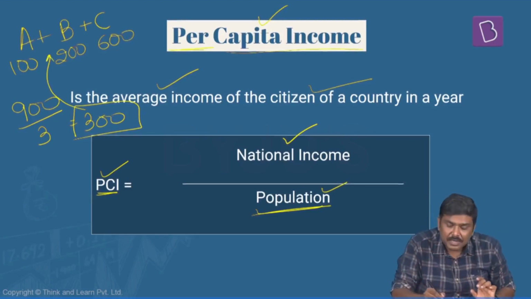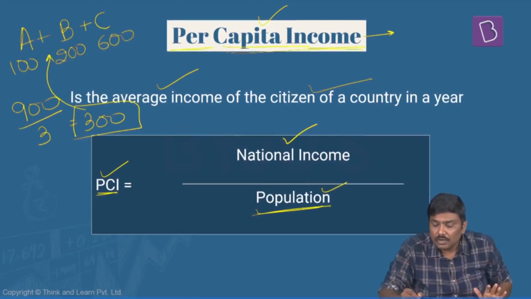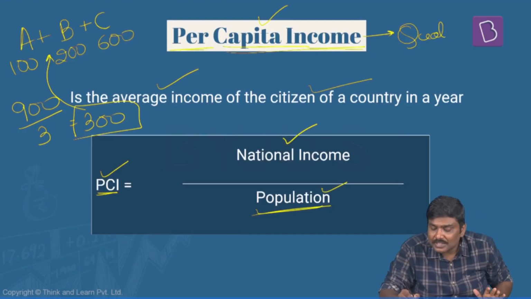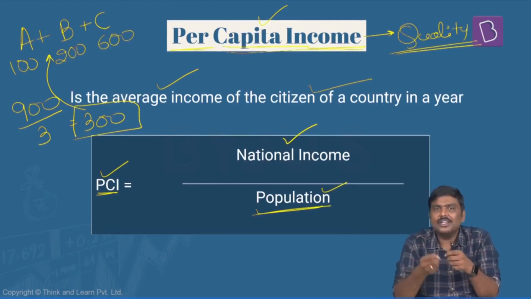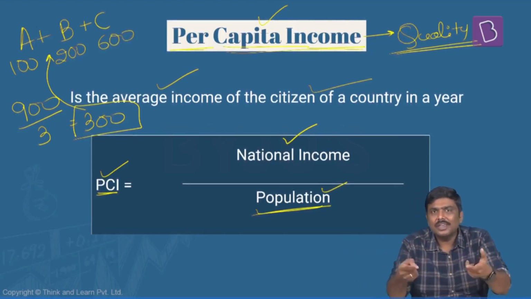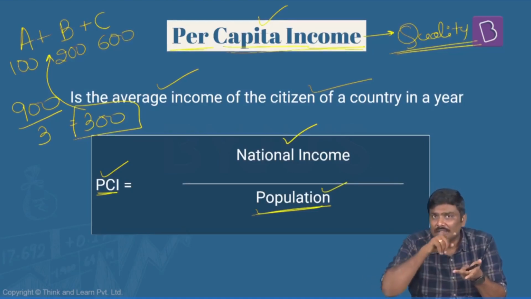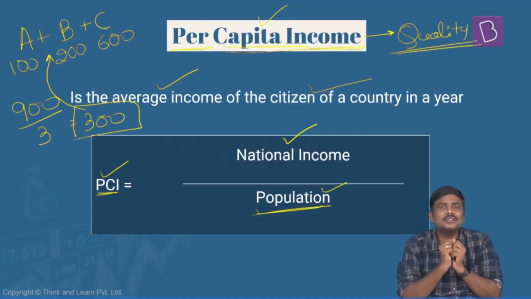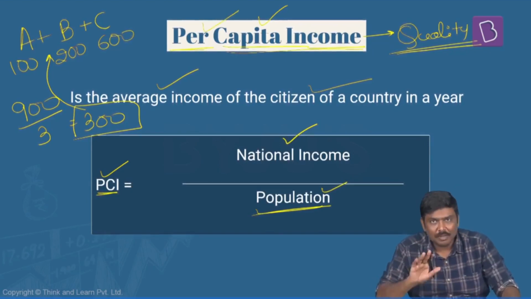Understand this, per capita income many of the times is used as a proxy for quality of living or increased standard of living of a particular population. That is, if per capita income keeps on increasing, it is generally used as an indicator to show that the standard of the people is going to increase, the quality of living is going to increase. But please understand this, there are certain issues with respect to the idea of per capita income itself.